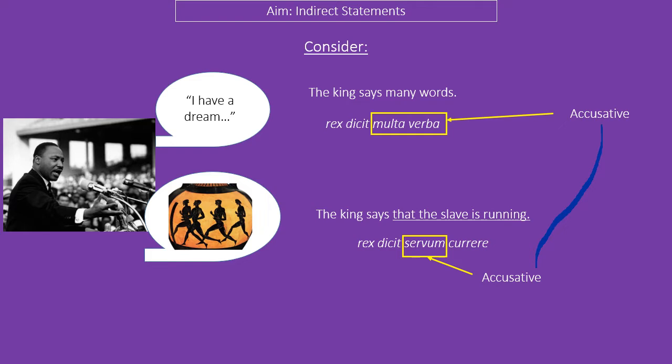So this is how an indirect statement works. You are reporting a statement, and bizarrely, things happen accusative. If we were to translate this more literally, we would have the sentence, the king says the slave to be running, like the slave is the object of what he is saying.